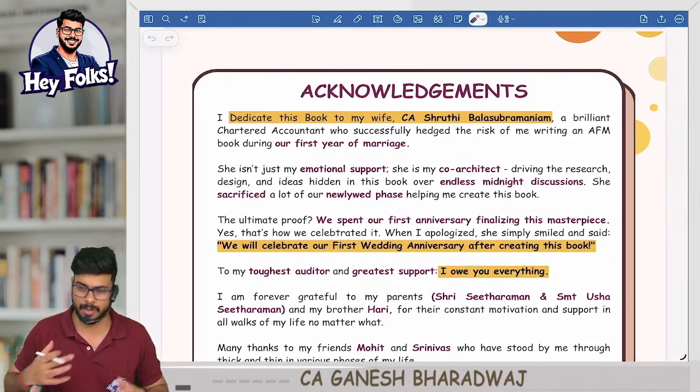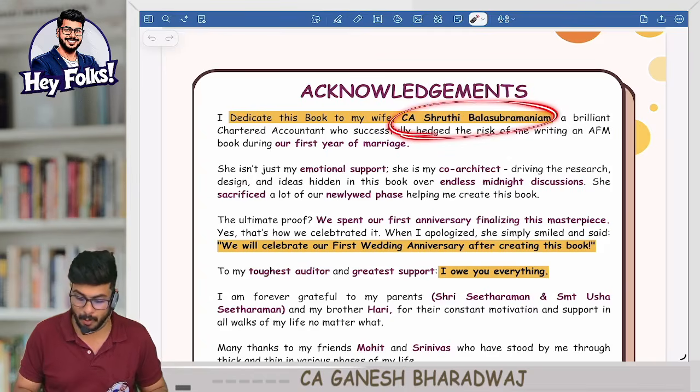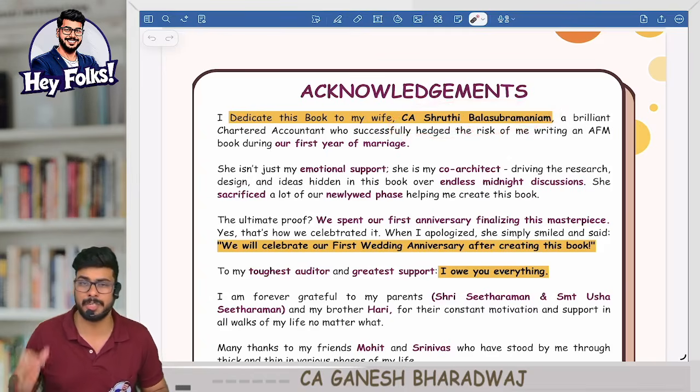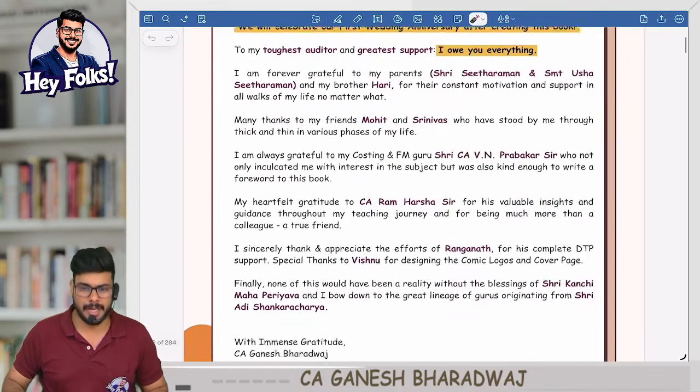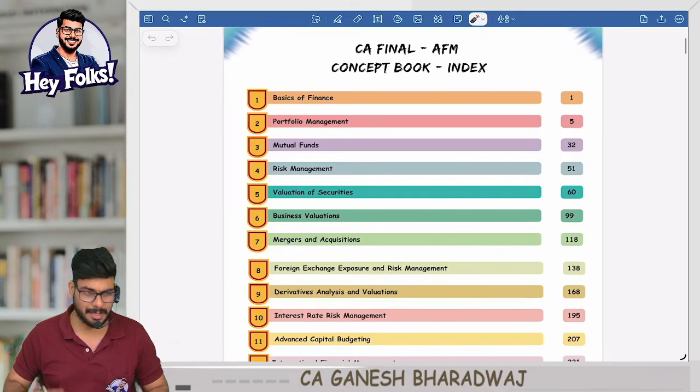Of course I worked on it, I'm not denying that, but my wife Shruti Balasubramaniam, she's also a chartered accountant, and she helped me a lot with the research work and other things. So definitely I have to give it to her as well. Anyways, you can go through all of this in your free time.